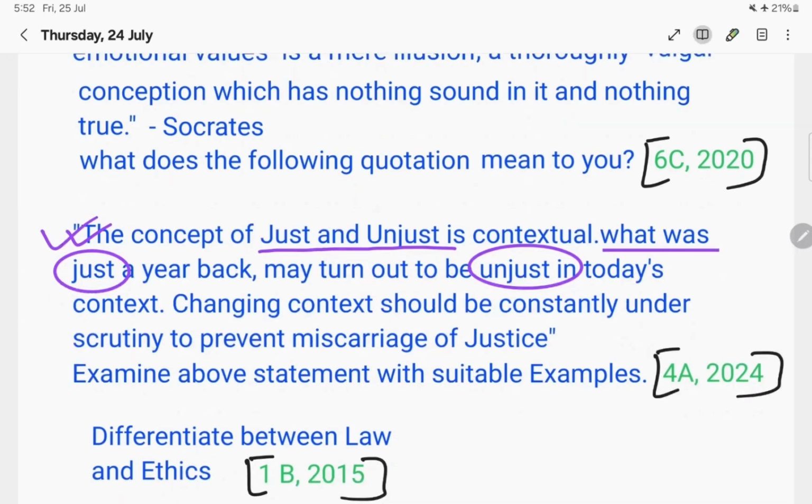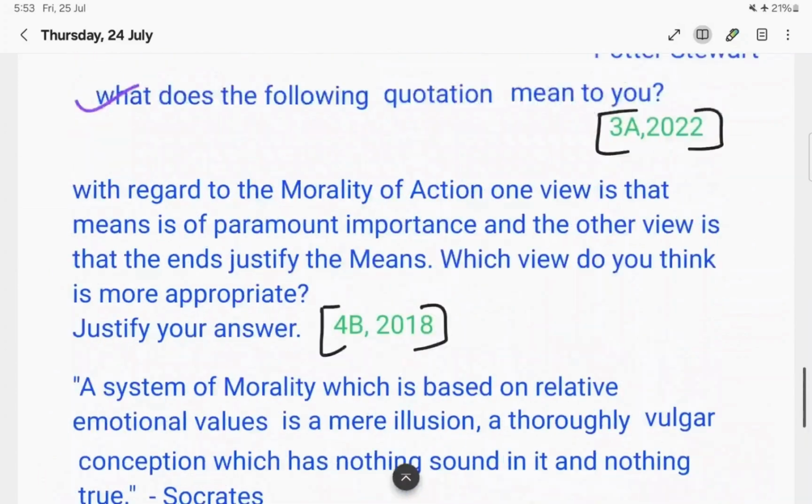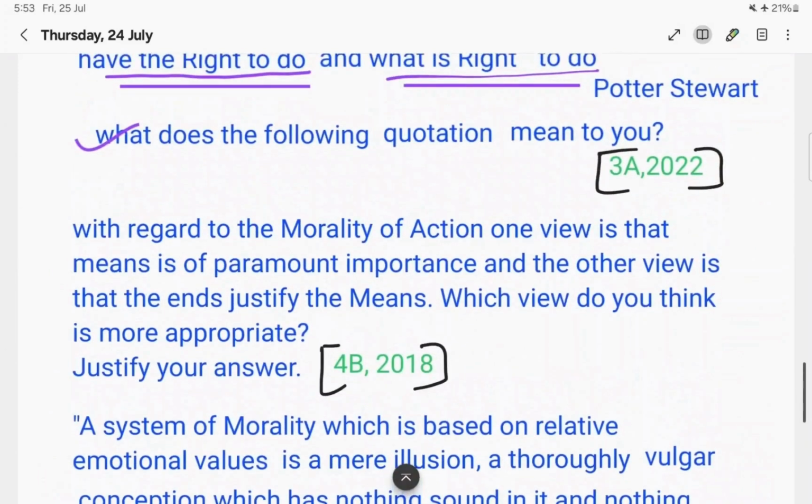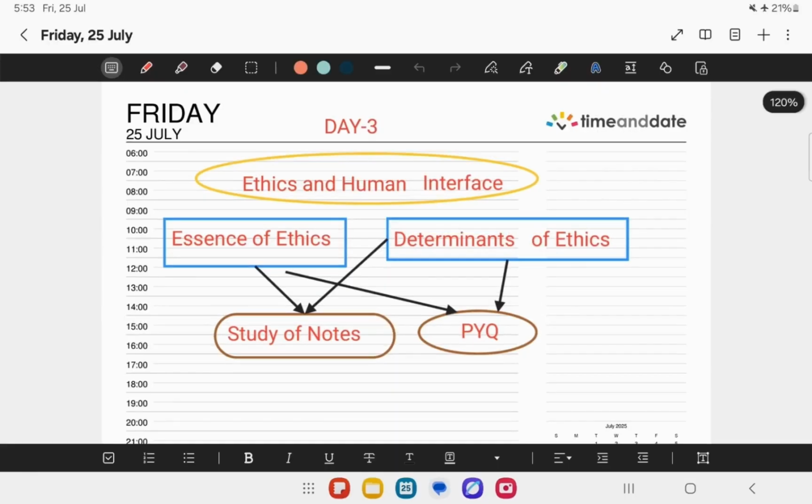So these are the things which I had done yesterday, and for today also. What is my today's target? Today my target is to continue studying the same topics as yesterday, like essence of ethics, determinants of ethics, and consequences of ethics.